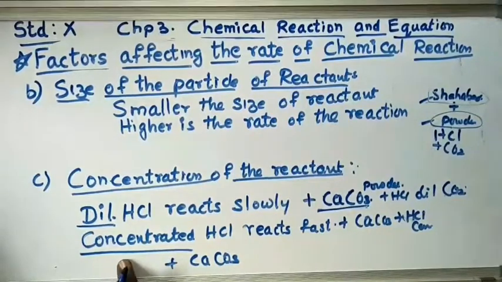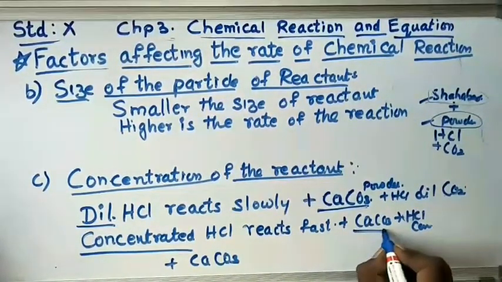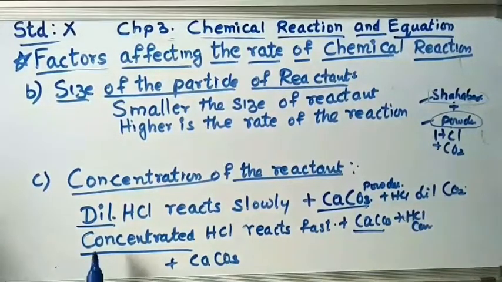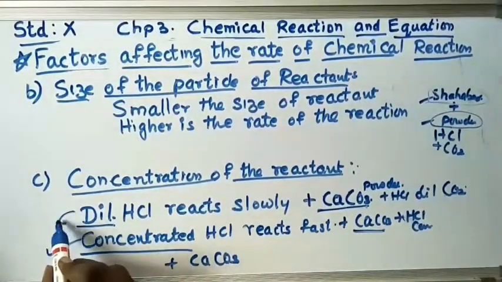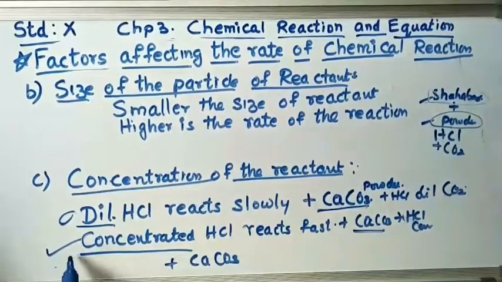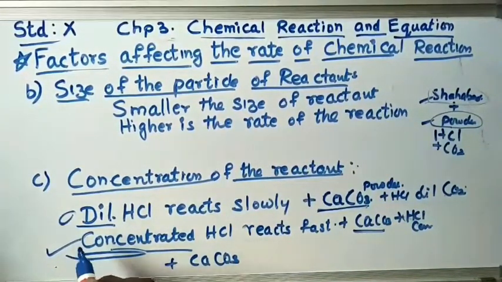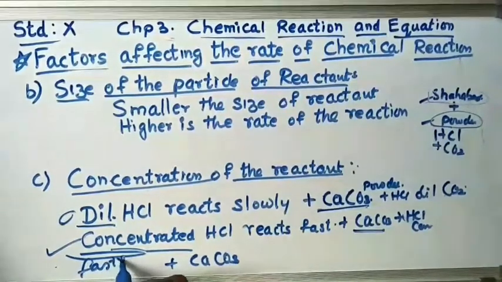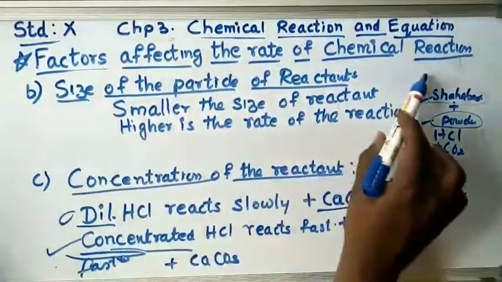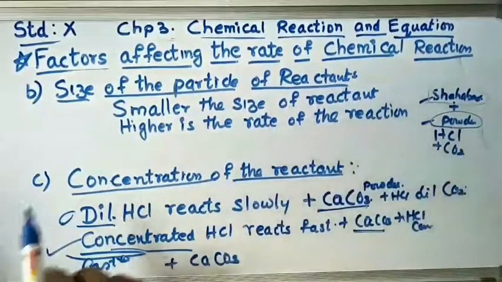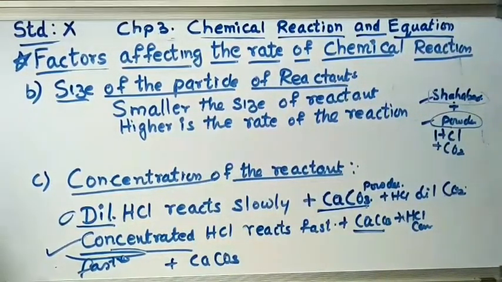That means the concentrated HCl reacts rapidly and this CaCO3 disappears faster. So concentrated acid reacts faster than dilute acid. Once again, concentrated acid reacts faster than dilute acid, which means that the rate of the chemical reaction is proportional to the concentration of the reactant.